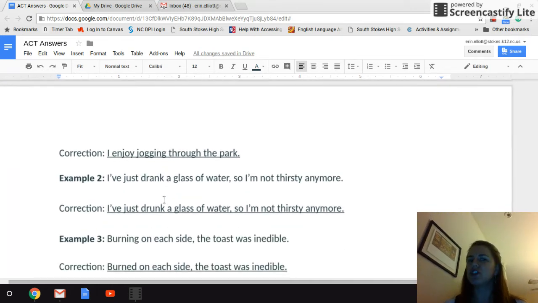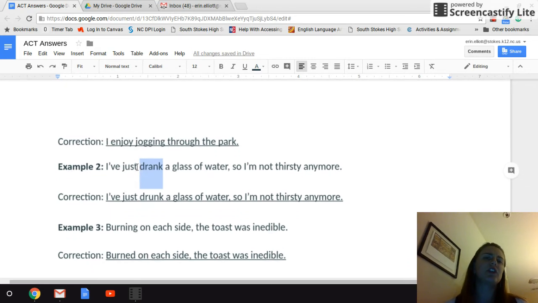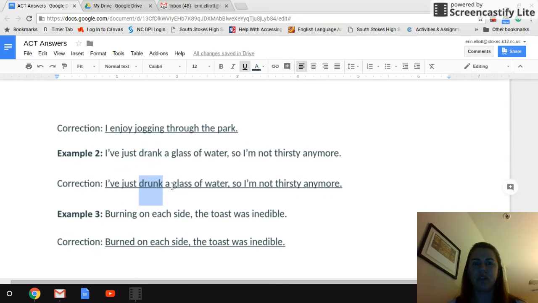Second example, I've just drank a glass of water, so I'm not thirsty anymore. This is an irregular participle, an irregular past participle verb that you're going to need to use here. You can't say I've just drank, because drank is not the correct past form of drink. Drank is not the past of drink. So the actual past tense is drunk a glass of water. And it has to be past because it says I have just. So I'm not thirsty anymore. It's not speaking in present, it's speaking in the past.